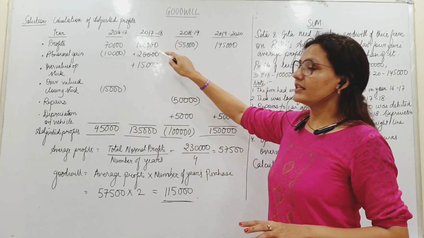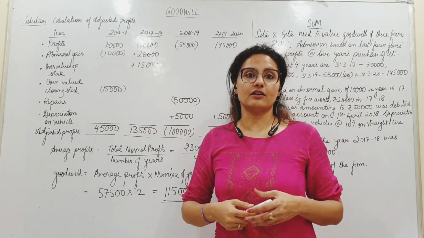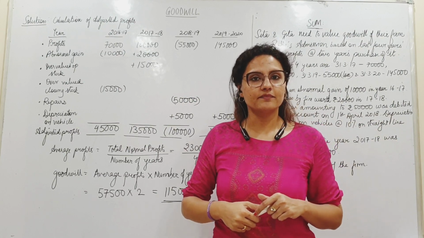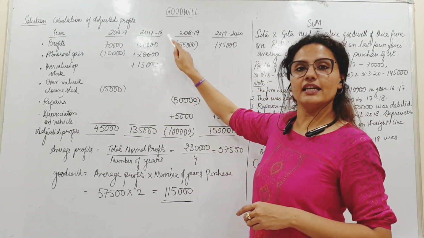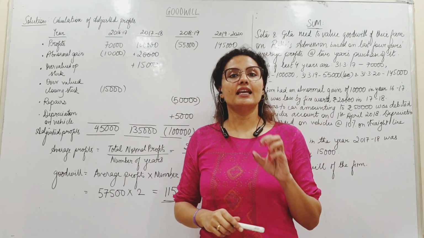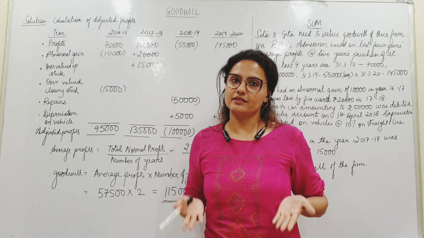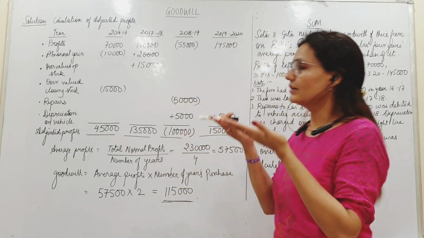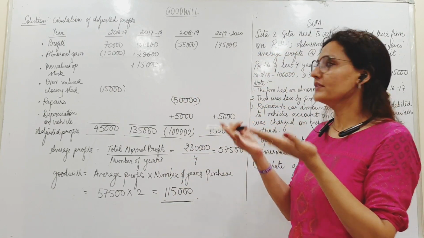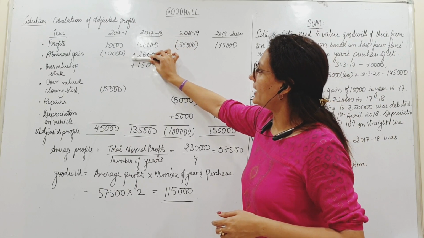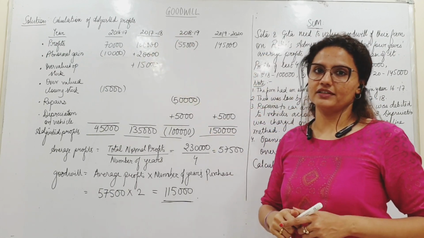Then there was an abnormal loss of 20,000. Loss by fire abnormal loss है. किस year में हुआ था? 17-18 में, right? So ये इस साल का profit कम कर दिया था. ठीक है? So now let us bring it back to normal. We need to add it back. समझ में आया? So now this we have added to this year's profit.